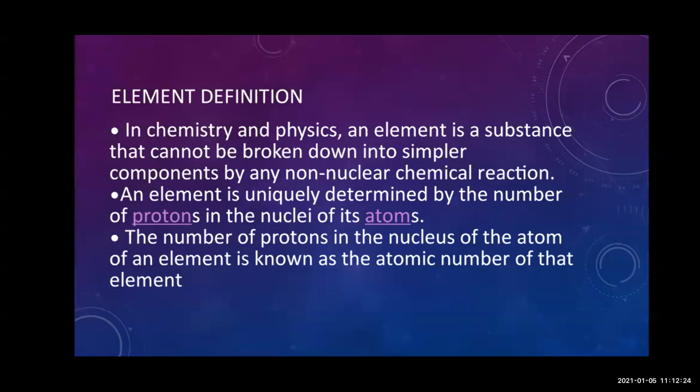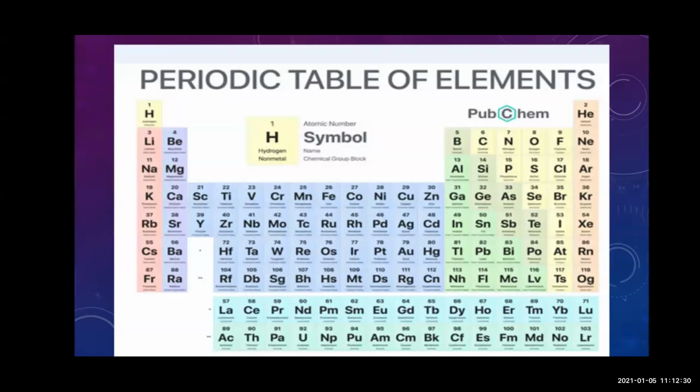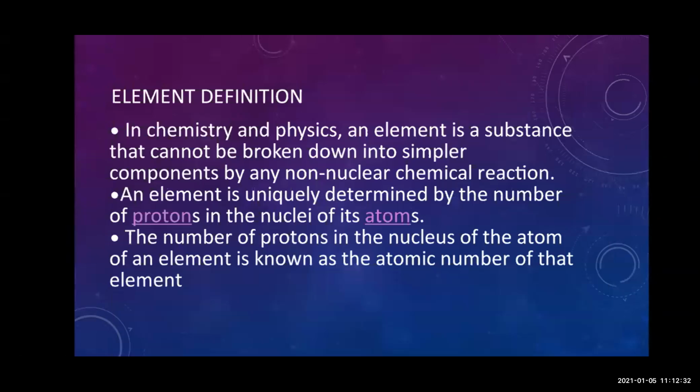The element is determined by the number of protons in the nucleus of the atom. In a specific atom, how many protons are present, the element is determined according to that. I will show you in the next chart. The number of protons in the nucleus of the atom is known as the atomic number.